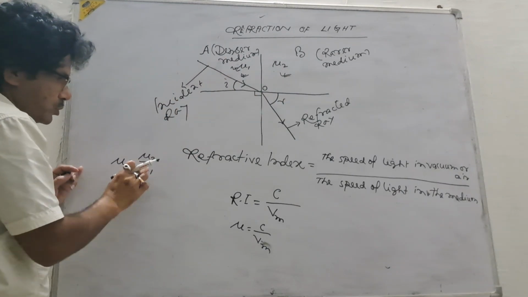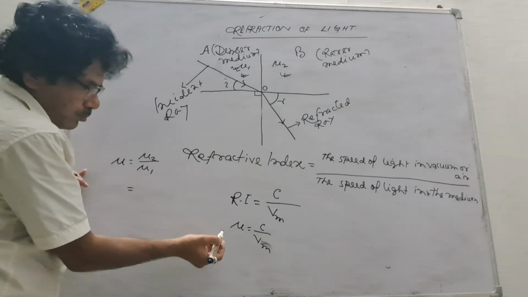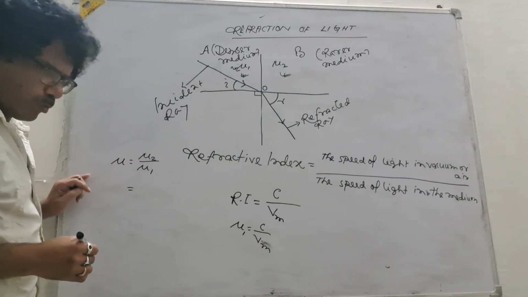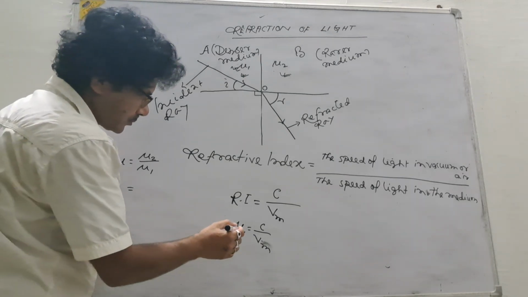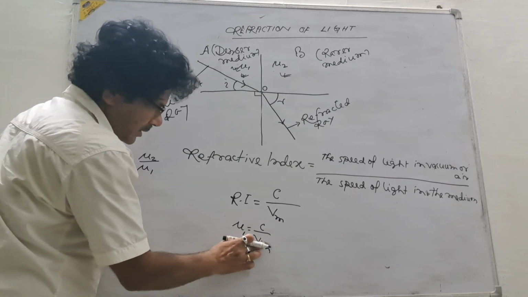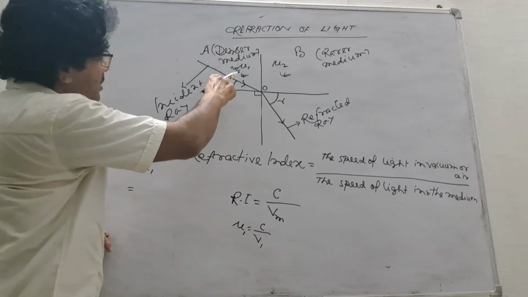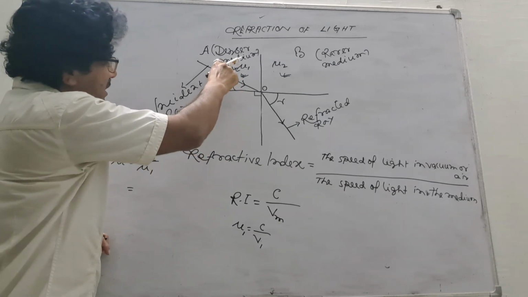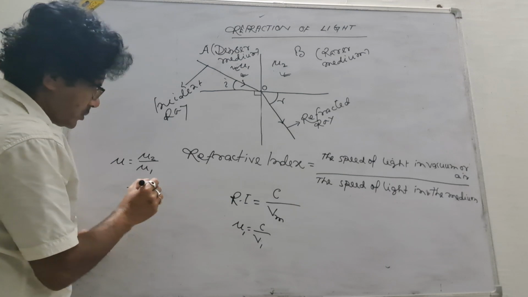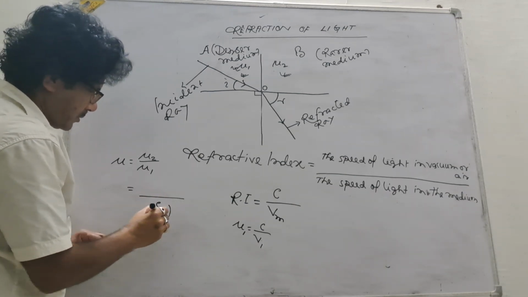So mu is equal to mu2 by mu1. So if it is mu1, then C by V1. V1 is the velocity of light in this medium. Okay. So mu1 is equal to C by V1.